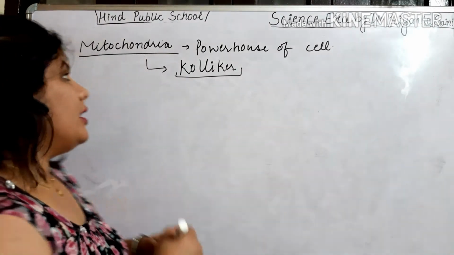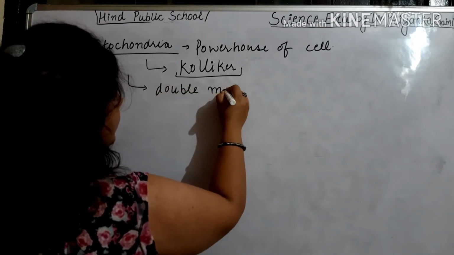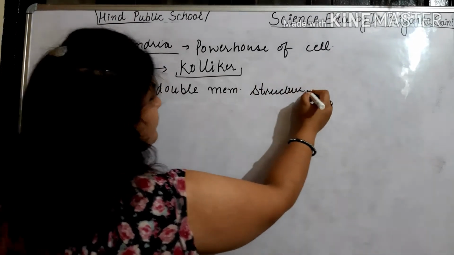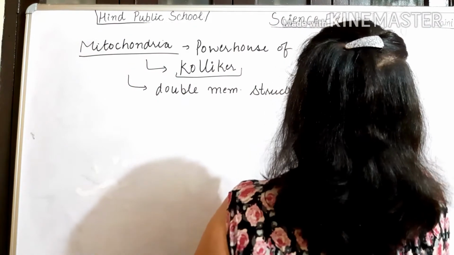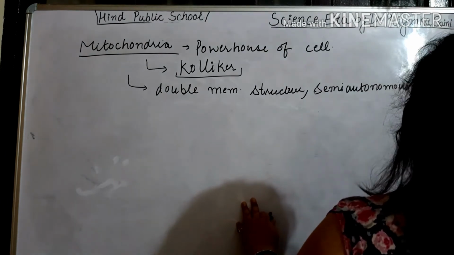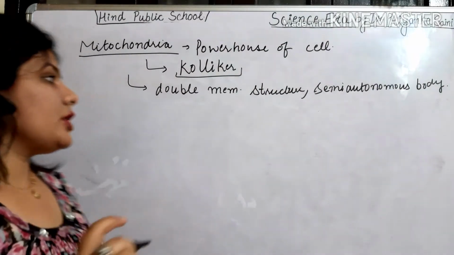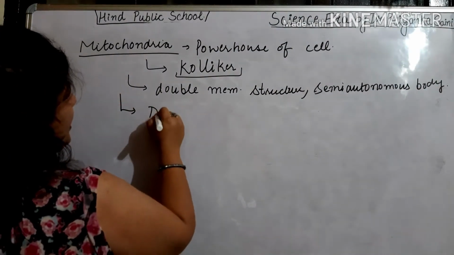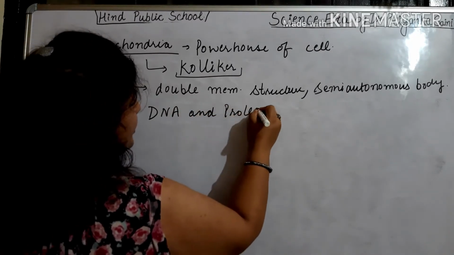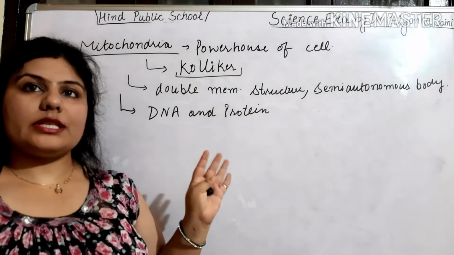Mitochondria is again a double membrane structure as well as a semi-autonomous body. This mitochondria consists of its own DNA and proteins. It is not borrowing anything from the nucleus, but it is having its own material.